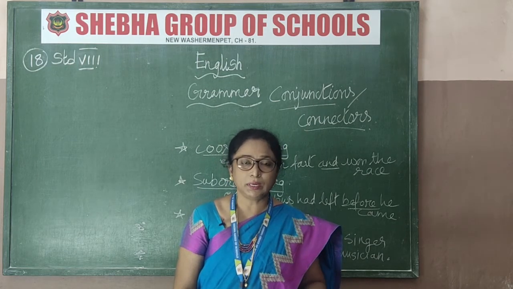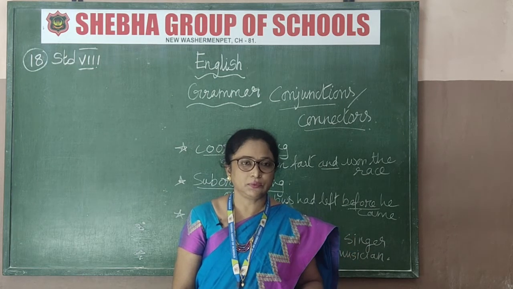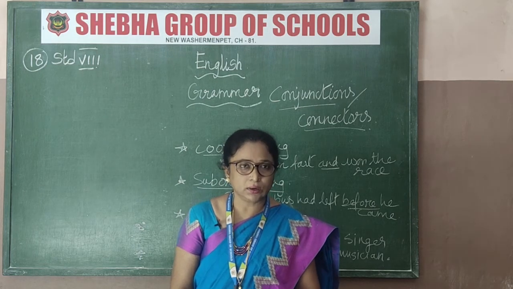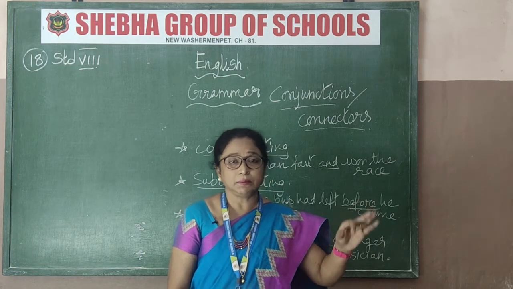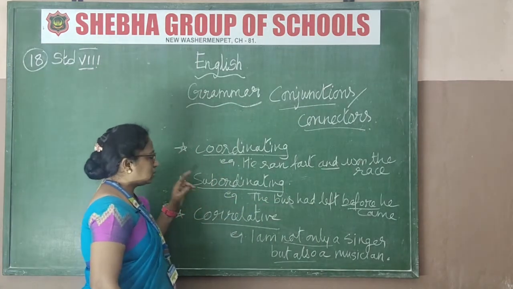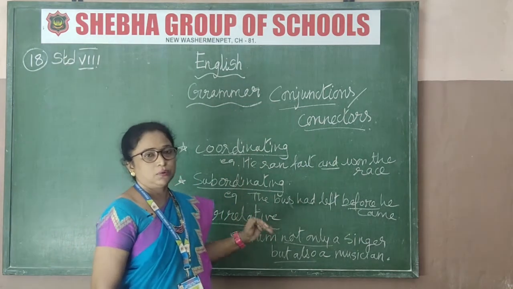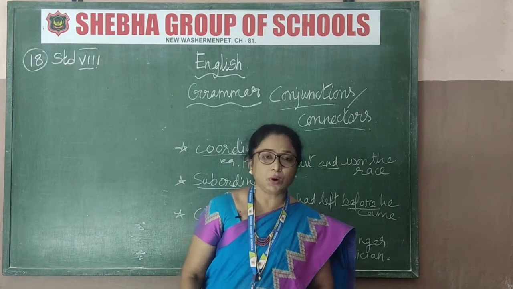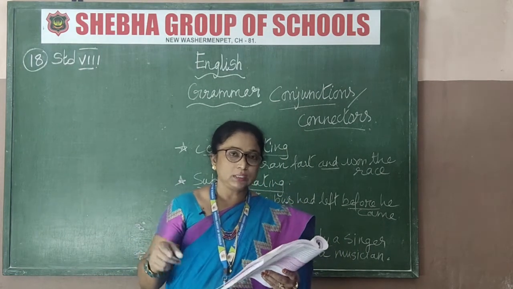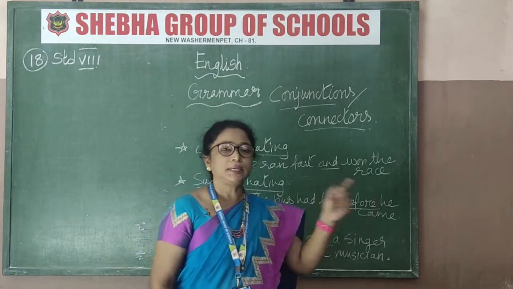Okay, compound words. There are a lot of different words for this, but for now you are going to learn it as conjunctions. All right, now what are conjunctions? They come in three separate categories: coordinating conjunctions, subordinating conjunctions, and correlative conjunctions. For each one I will explain to you. Coordinating conjunctions link two or more words, clauses, phrases, or sentences of equal importance. Okay, that means two sentences.